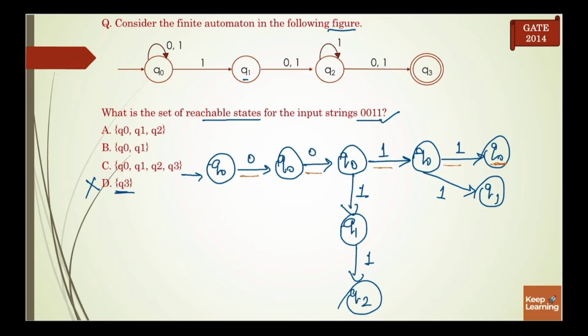Or 0 0 1 1, Q1. 0 0 1 1, and we are at Q1. Or 0 0 1 1, and we are at Q2. So our reachable states are Q0, Q1 and Q2. So our answer will be A.